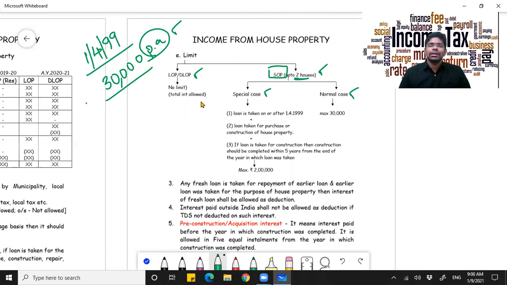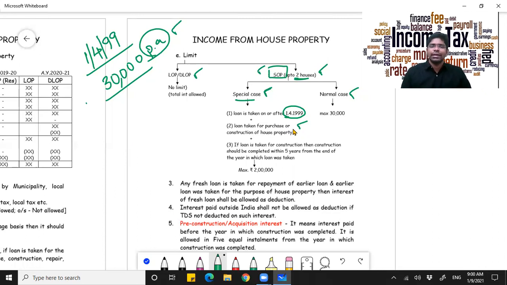So there is no limit on the interest that you are paying for a deemed let out house property up to 2 houses. Okay, in the next case, in the special case, what he said is, if the loan is taken after 1/4/1999, what will you do? Loan taken for purchase or construction of a house property.